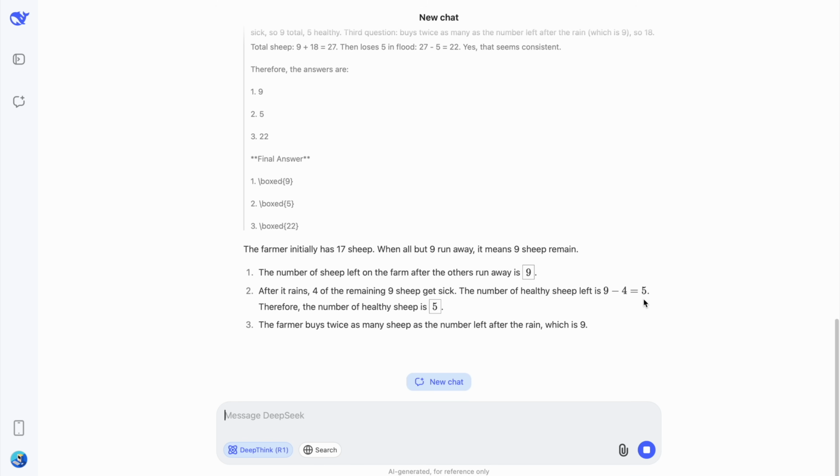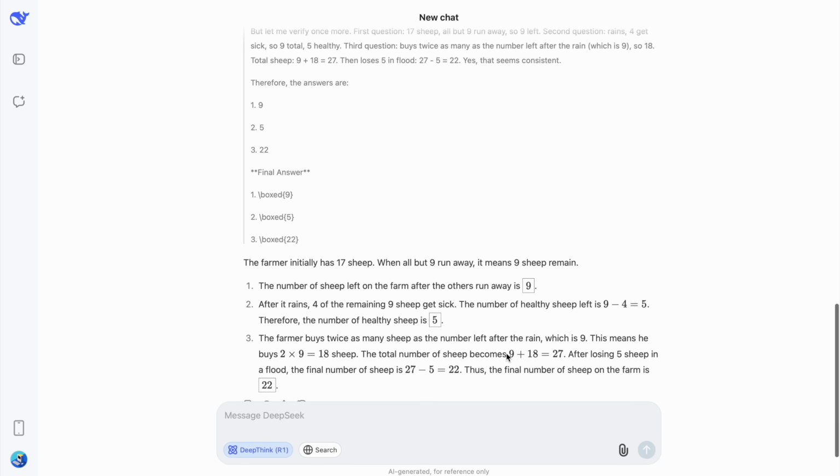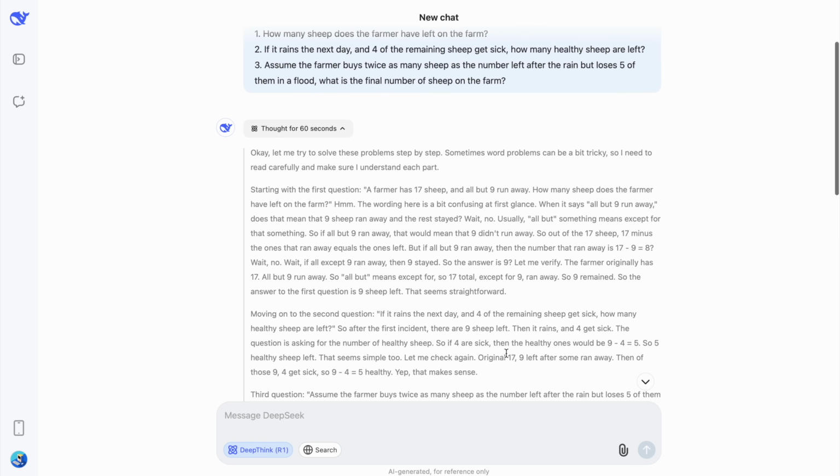DeepSeek R1, on the other hand, thought this through carefully and gave the right answer. If you read through the thinking part, it's even more impressive how it navigates through each response.